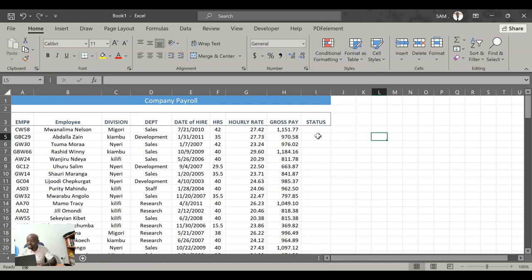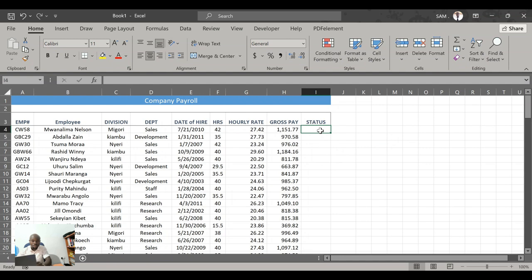Now, let's get the status of these employees. We've been told that those who work for 40 hours and above are full-time, and those who work for less than 40 hours are part-time employees. So let's go ahead and instruct Excel and tell Excel to kindly categorize these employees for me, and tell me who is full-time, who is part-time. Now, if I come here, I want to use conditional formatting.